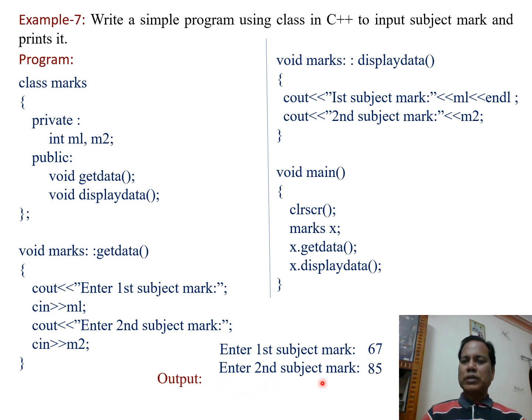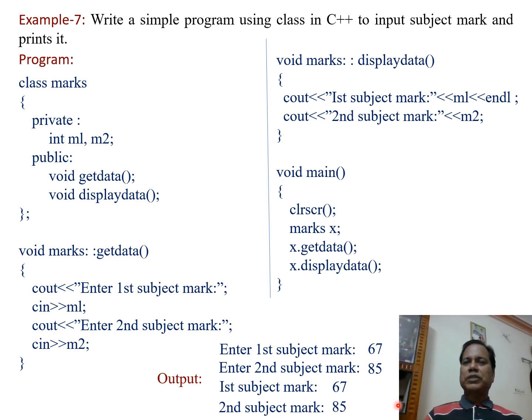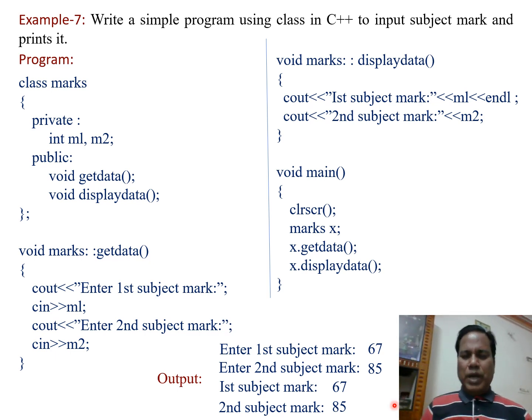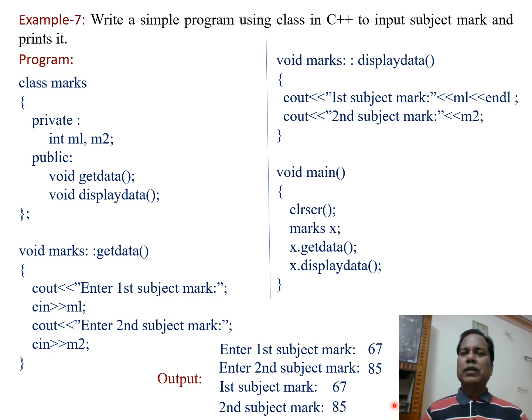Enter second subject marks 85. So 67 is stored in the variable M1, and 85 is stored in the variable M2. Next, first subject marks equal 67 and second subject marks equal 85 are displayed. So in this program we saw how, using class and objects, marks of two subjects are taken in and displayed on the screen.